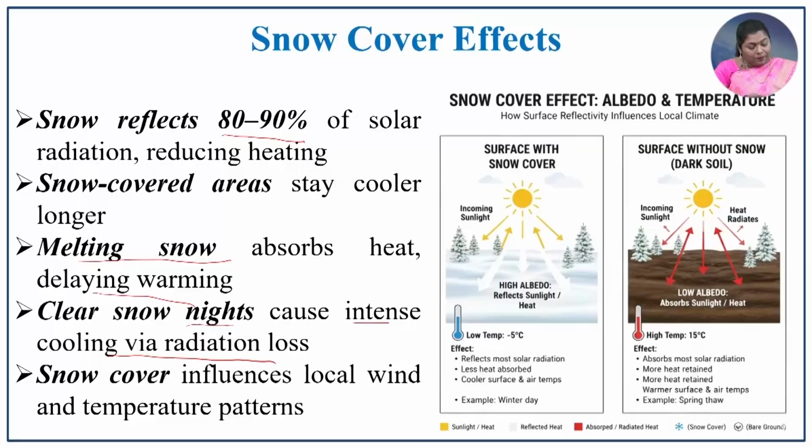Clear snow nights cause intense cooling via radiation loss. The radiation is lost because of these clear snow nights. The snow cover influences the local temperature patterns, so in such a way the snow cover plays an important role in determining the temperature variation.